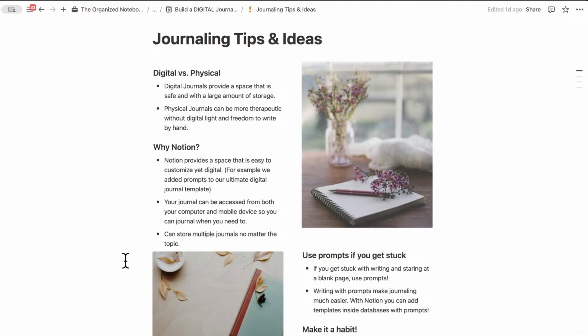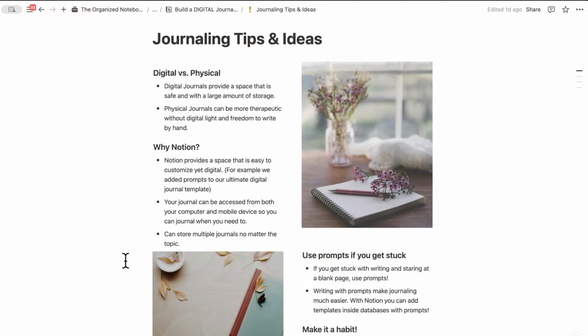So that's why it's a hybrid approach, in the sense that you have the flexibility of both this digital and more structured space, while having more areas that you can play around with and customize. Your journal can also be accessed from both your computer and mobile device, so you can journal when you need to. That's also really powerful. You can carry it around on your mobile phone and then journal when you need to.